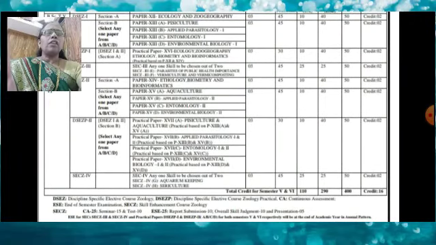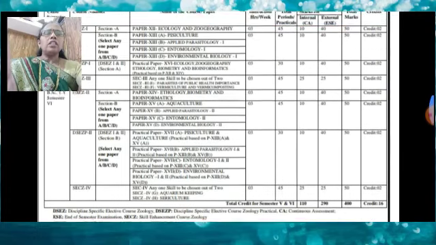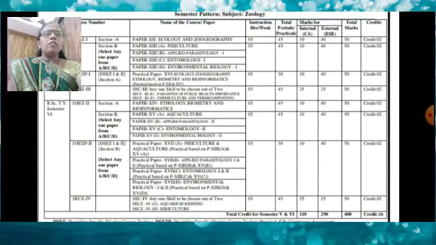The paper number 14 is ethology, biometry and bioinformatics, and then paper number 15. Generally, paper number 14, ethology, biometry and bioinformatics, consists of 50 marks. Out of these, 10 are internal and 40 are external.